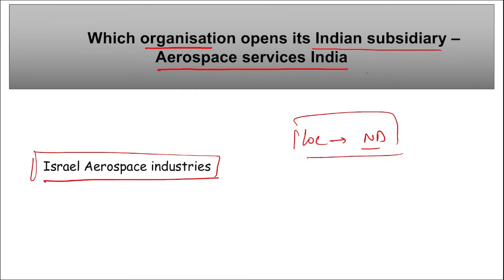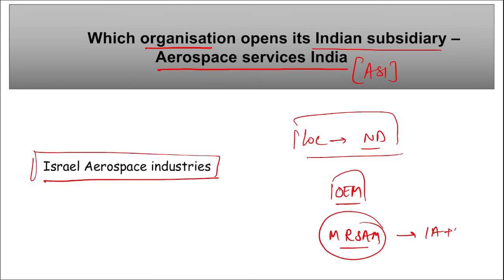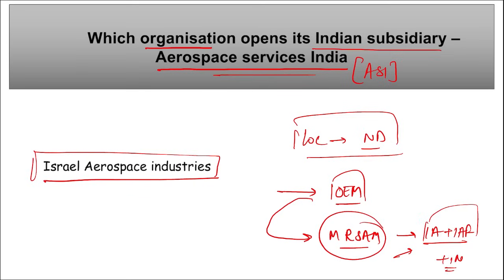And ASI, that is Aerospace Services India, acts as the authorized OEM, original equipment manufacturer, right, for the medium range surface to air missile system that will be used by Indian Army and Indian Air Force. I repeat, this ASI, Aerospace Services India Limited, will be acting as the OEM. OEMs are your original equipment manufacturers, right? And they will be acting as OEM for the medium range surface to air missile system that will be used by Indian Army and Indian Air Force as well as Indian Navy, right?